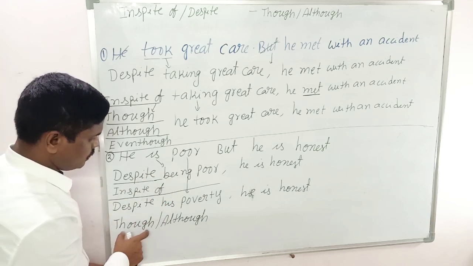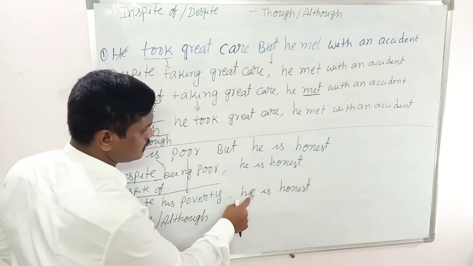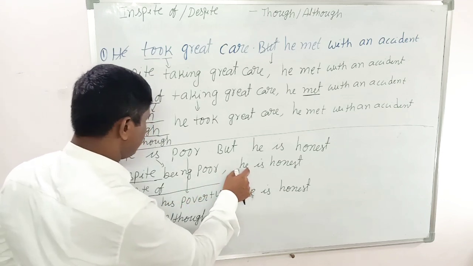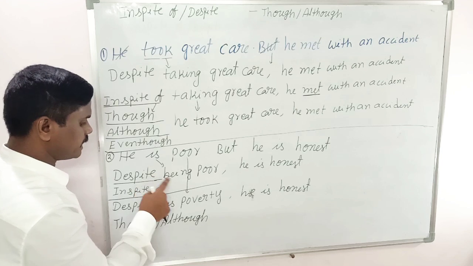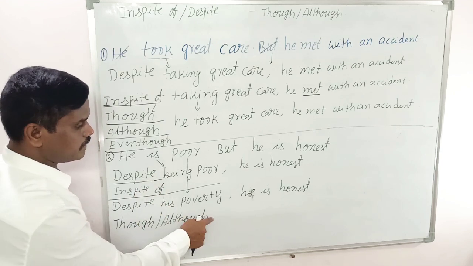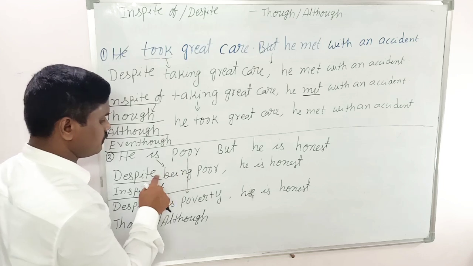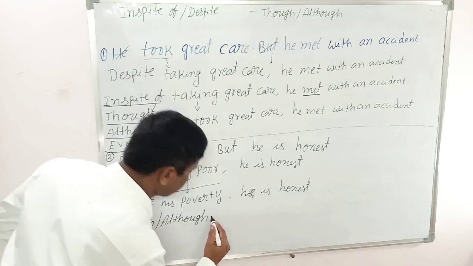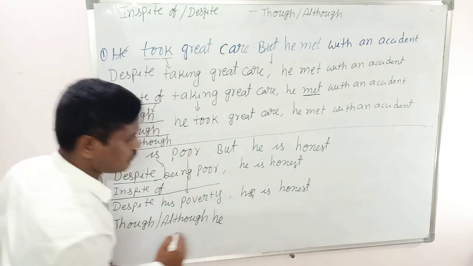How to write though or although? Then you see what the subject is here. Here there is no subject indication, but in the other sentence we have the subject indication word his, which means he. When we don't have any indication, then we have to borrow the subject from here, that is he.